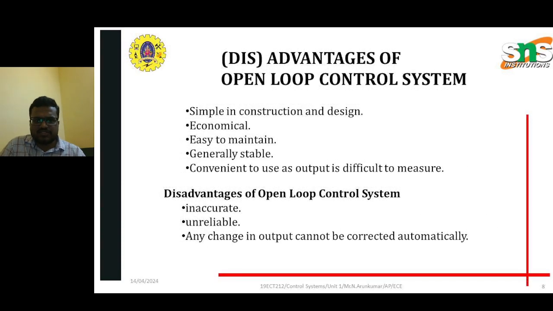Next one is disadvantages and advantages. Some of the advantages are listed here: economical, easy to maintain, generally stable, convenient to use as an output. And the disadvantages are inaccurate, unreliable. Any changes in the output cannot be corrected automatically because it is a fixed one. It has a threshold value so that it cannot be changed. So this is one of the drawbacks of open loop control systems.